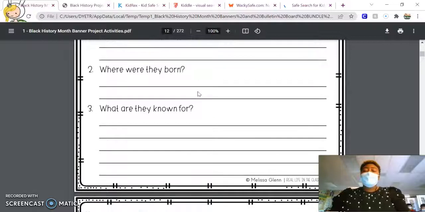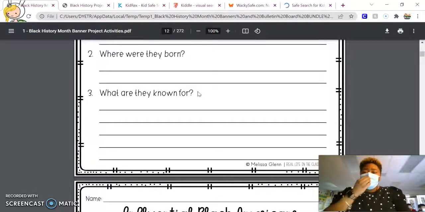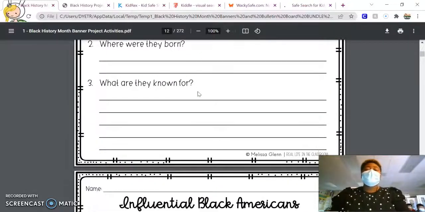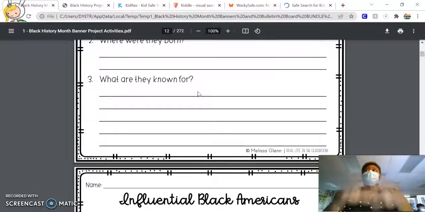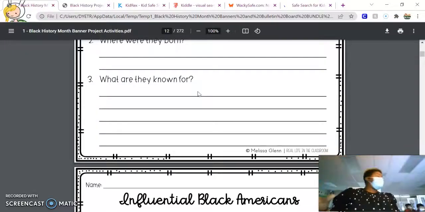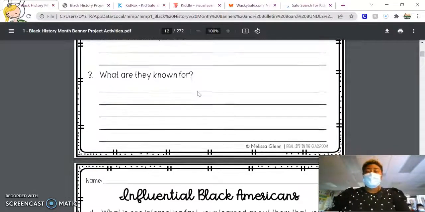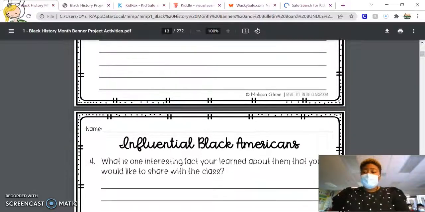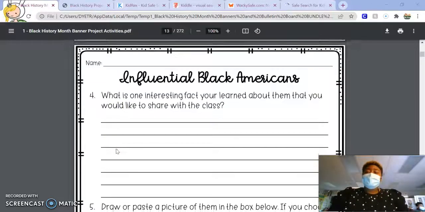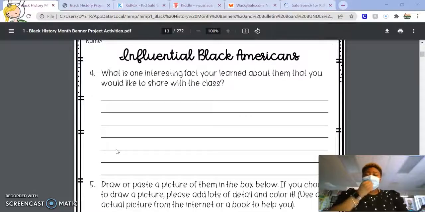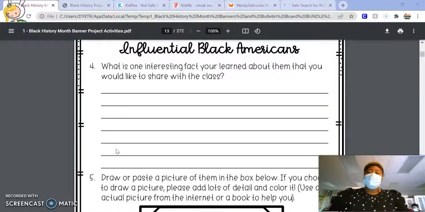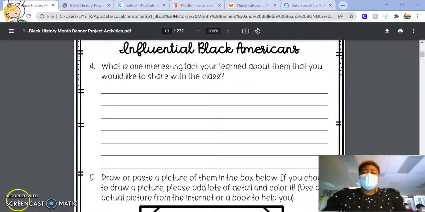Number 3, what are they known for? You're going to tell me what this person is known for. What is this person significant for? What have they done for the community? What have they done for our country? All right, here is number 4. Number 4 is asking, what is one interesting fact you learned about them that you would like to share with the class?